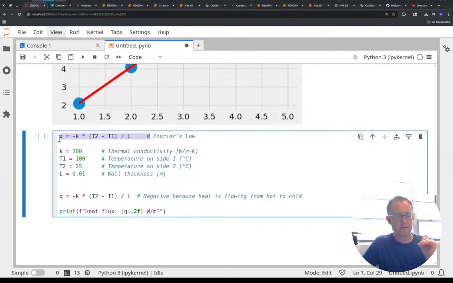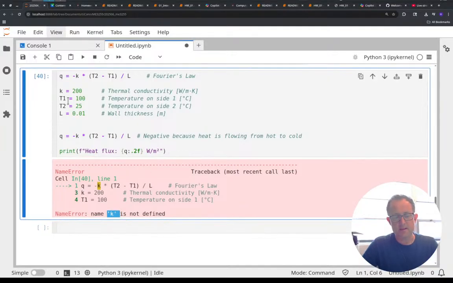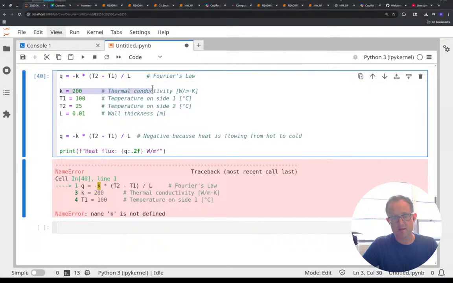So we have Fourier's law defined at the top, and the variables for Q are K, T1, T2, L. But when I try to run this code cell, it's going to tell me that K is not defined, even though it's very much defined. Two lines down, it's right there. Why can't Python just figure out that it's right there?